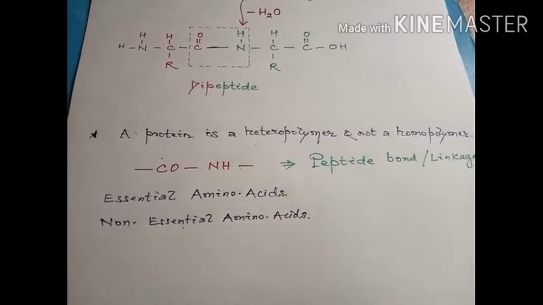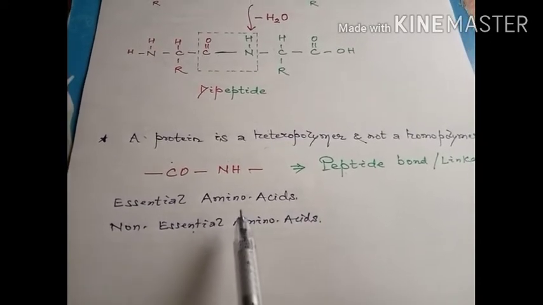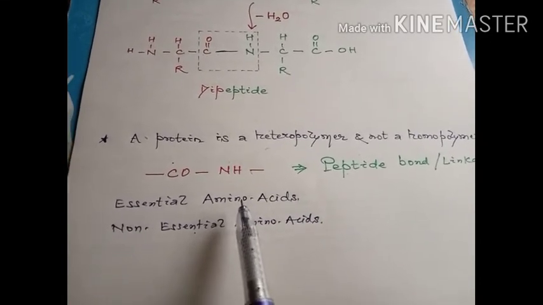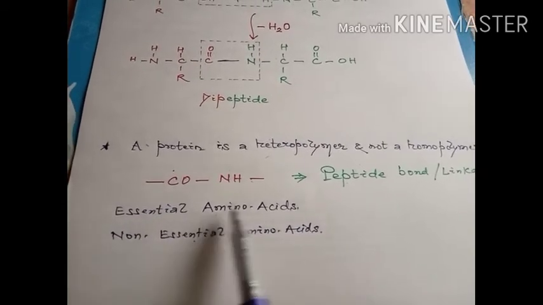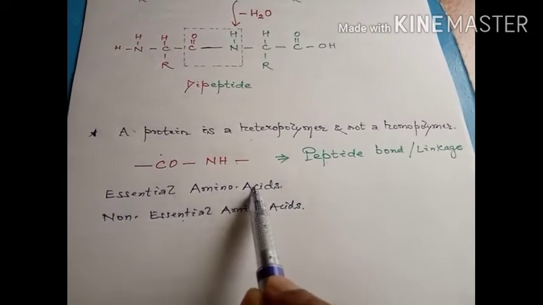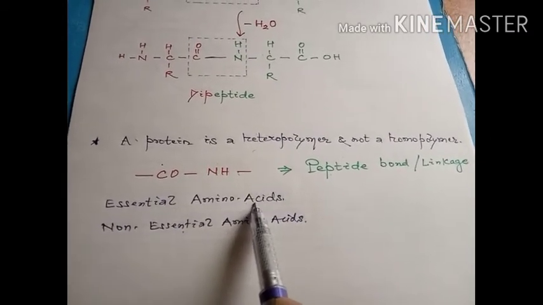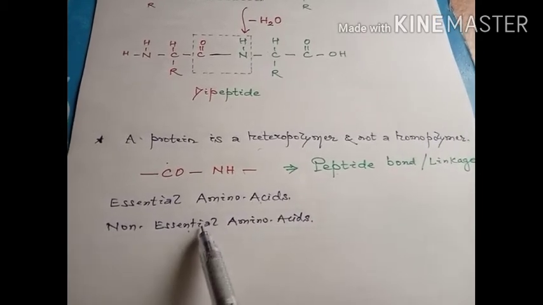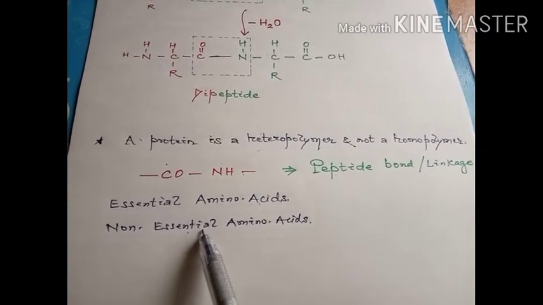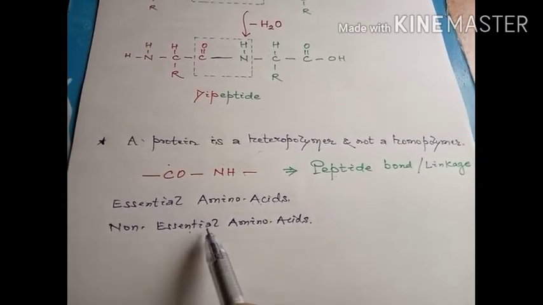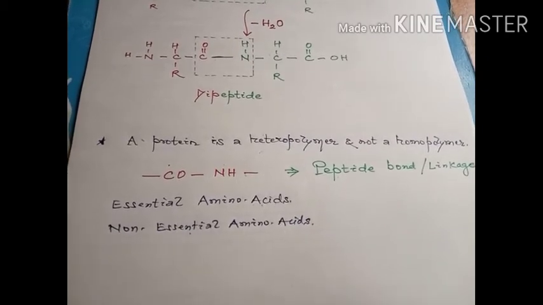We have also discussed that there are certain amino acids which cannot be prepared by our body, so they have to be fulfilled through our diet. They were categorized as essential amino acids, meaning our body requires them from an outside source. Whereas there are certain amino acids which can be produced by our body, so they are not required from an outside source. They were categorized as non-essential amino acids.